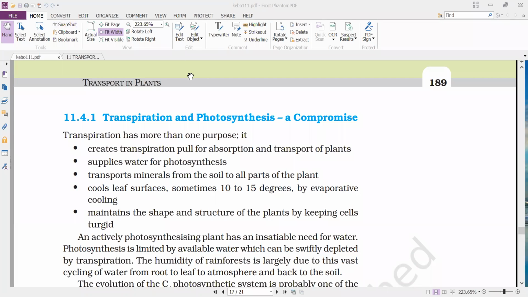As I already informed, for the final examination, only the topics we have completed up to now will be there, and in that, only the NCERT chapters.